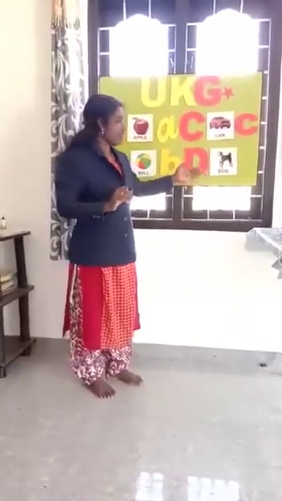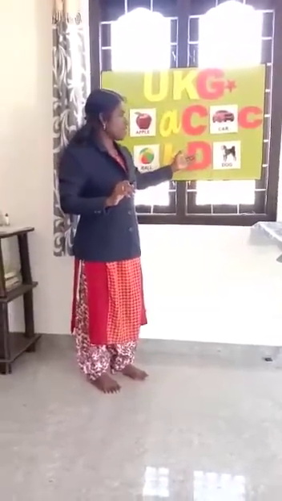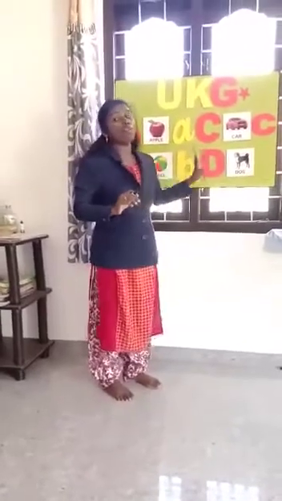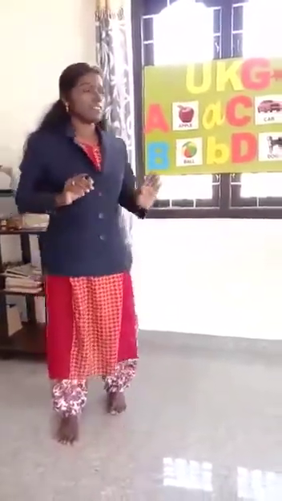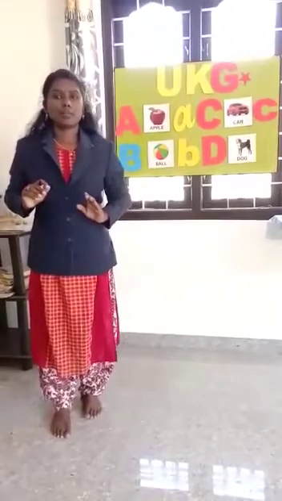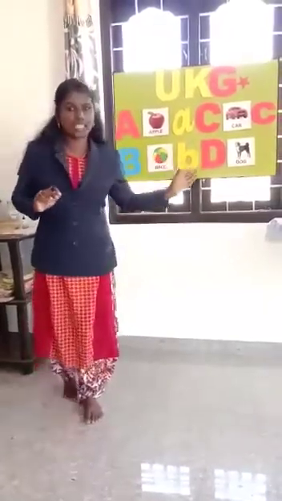Is it clear? Then I repeat, D is the fourth letter in the English alphabet. The sound of D is D. For example, doctor, dolphin, doll, dog. I repeat, doctor, dolphin, dog, doll, dog. Is it clear?